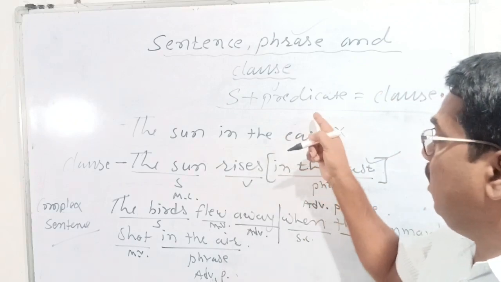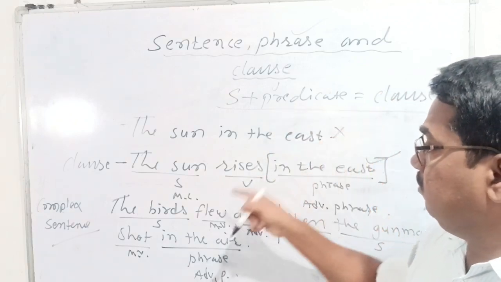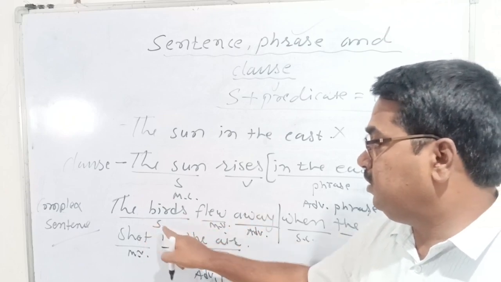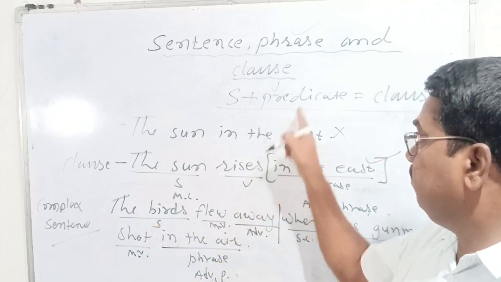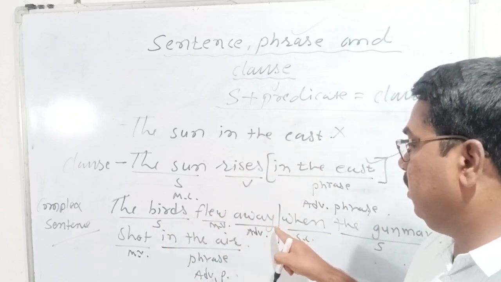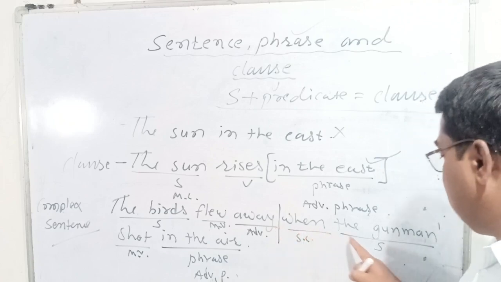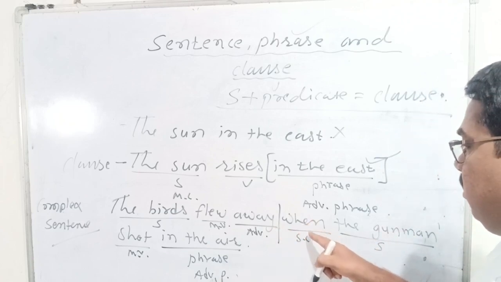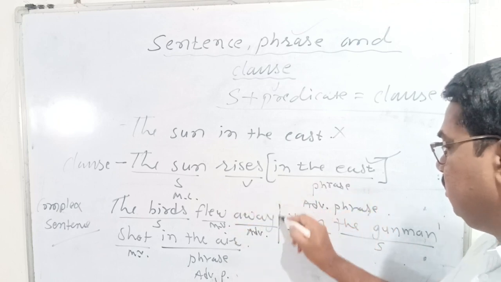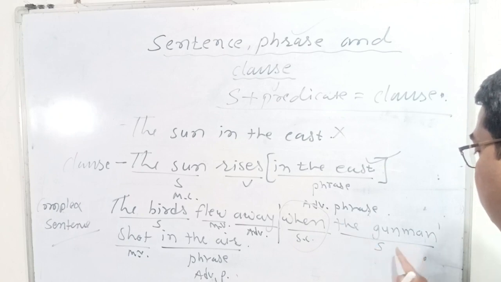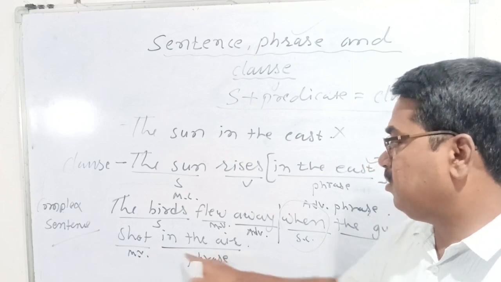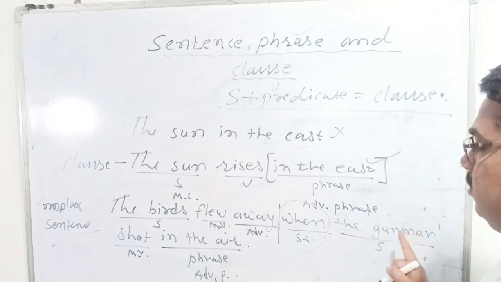So according to this rule, these two parts, "the birds flew away," this is a clause. Why? Because "the birds" is the subject and "flew" is the verb. The part after "birds," "flew away," is called the predicate. And "when the gunman shot in the air": this "when" is a subordinating conjunction. It connects the main clause and the subordinate clause together. The gunman is the subject of the subordinate clause. "Shot" is the main verb, and "shot in the air" is the predicate of the subordinate clause, right?